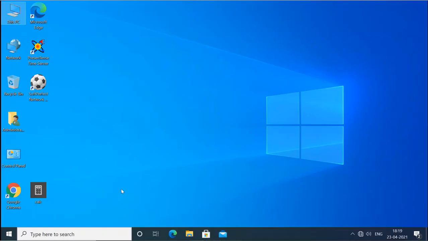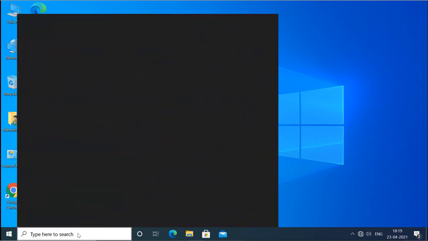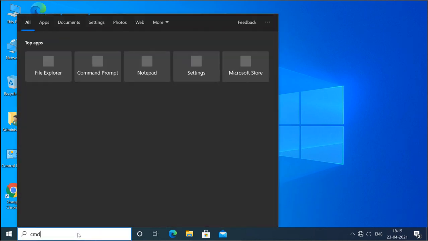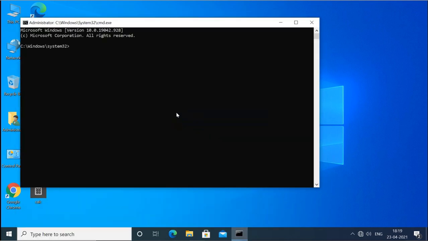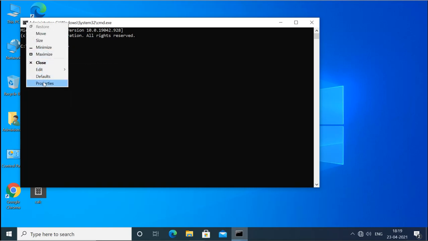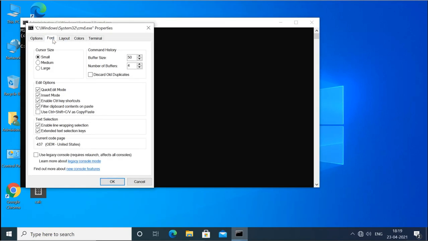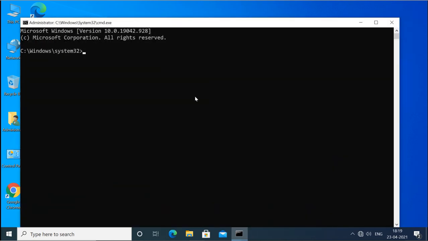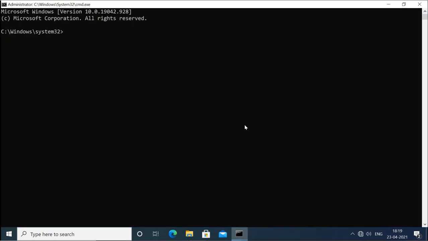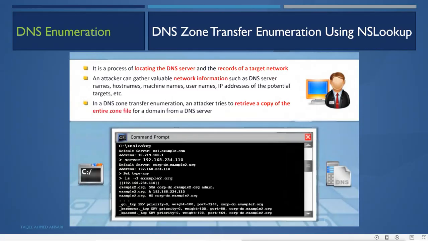The attacker will go to its own machine and run nslookup. So what does the attacker do? The attacker will run the nslookup query and connect to the server.